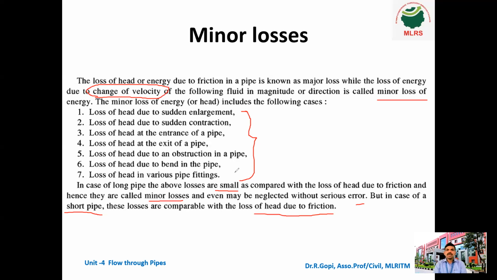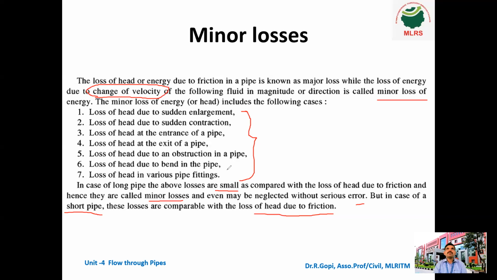Suppose in a house we have a water tank on the terrace. From the water tank we get water at our kitchen tap, bathroom, wash basin, everywhere. So it is not a straight line pipe.